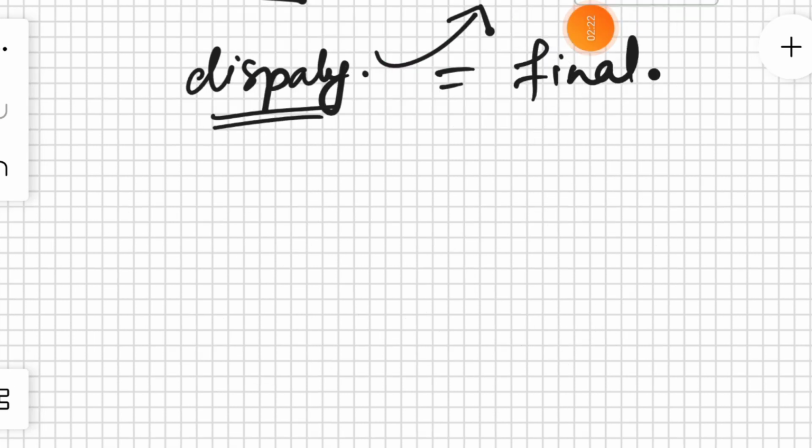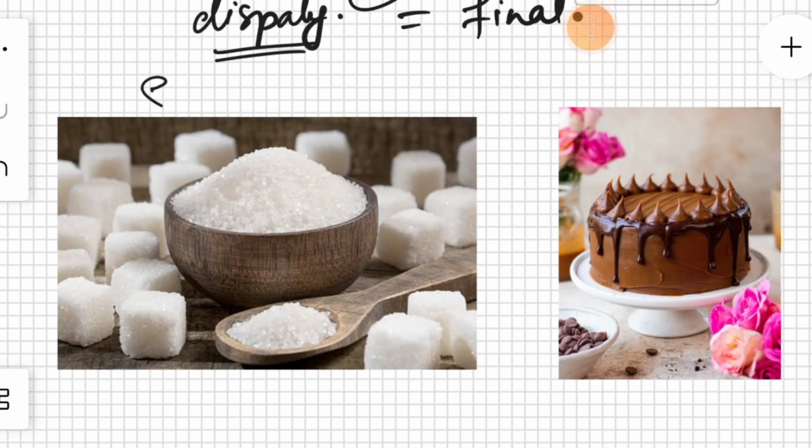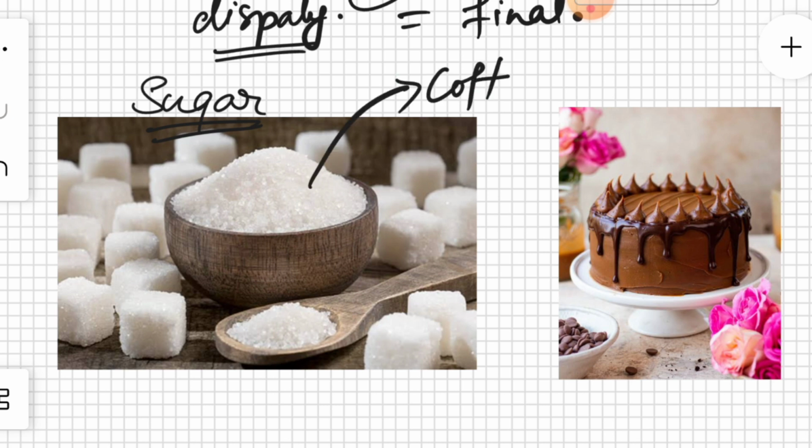If I want to break it down even more simply, let us consider sugar. Sugar is produced from sugarcane. We all know that. Once sugar is produced, we can either directly consume it on a daily basis when we add it to our coffee and so on, or this sugar is used in the production of several items like chocolate, like cakes, and all that. So this also goes into the making of cake.